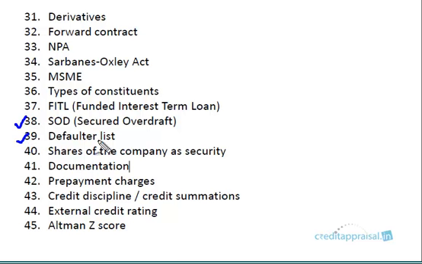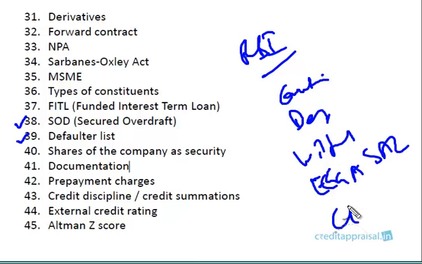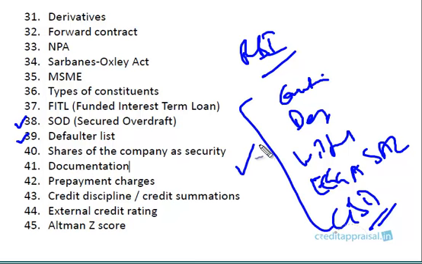Then default release is something I think most of you must be doing on a daily basis. Whenever you are about to sanction to a company, you check what is known as a default list. RBI will be issuing this default list, willful default list. There's something called caution list. You also go through what is known as ECGC SAL, that's the specified approval list, and CIBIL suit filed accounts. So these are the various lists that you need to go through before sanctioning a limit to a company, to check whether the company or its directors appear in any of these lists. That is something you'll be doing on a daily basis.